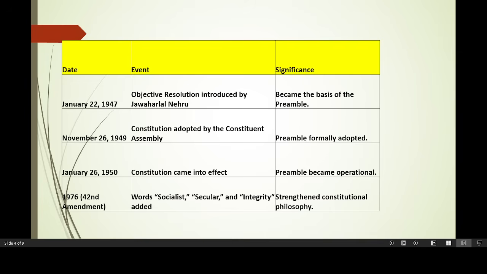All right. The preamble was amended only once. You have to remember this. That was in 1976 through the 42nd Constitutional Amendment. So what happened? Three words were added to the preamble. What are those? You have to remember like SSI: socialist, secular and integrity.